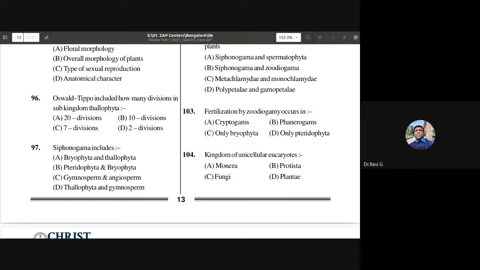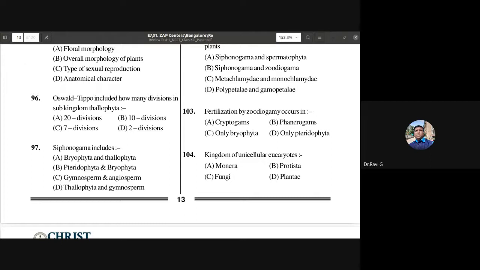Cryptogams reproduce by spores and they don't produce flowers or seeds. So the vascular cryptogam is pteridophytes and non-vascular cryptogam is the Thallophyta. So remember about that example of it, vascular and